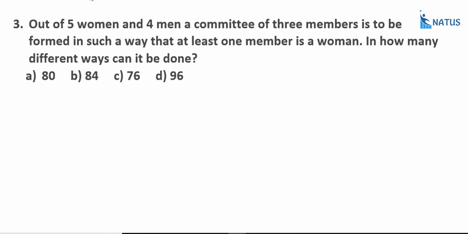Next example. Out of 5 women and 4 men, a committee of 3 members is to be formed in such a way that at least one member is a woman. There is no condition for men, but at least one member is a woman. In how many different ways can it be done?